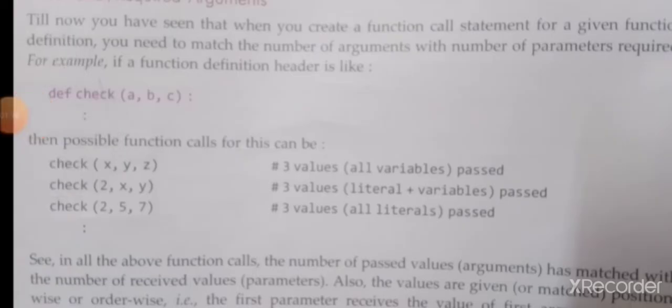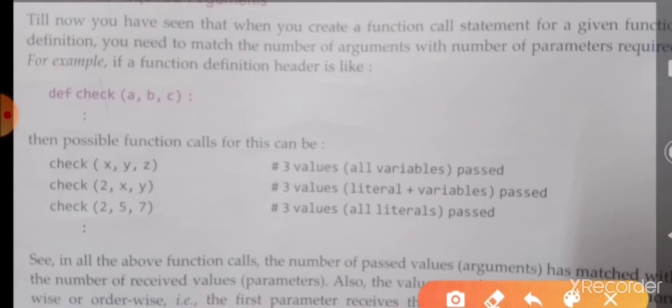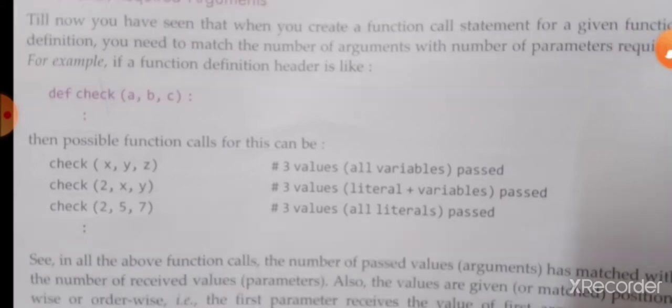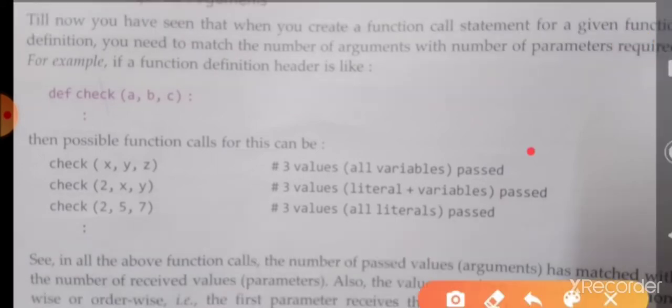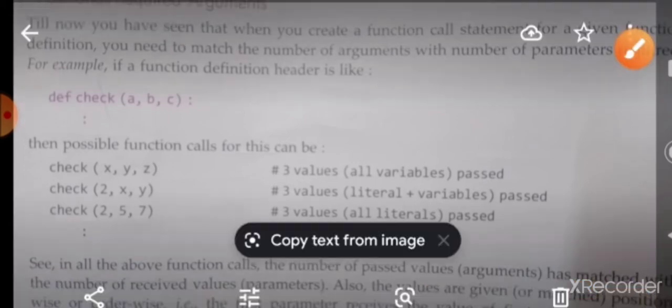Positional or required arguments. Till now you have seen that when you create a function call statement for a given function definition, you need to match the number of arguments. That means, dear student, what they are saying here is the positional required argument: you need to match the number of arguments.